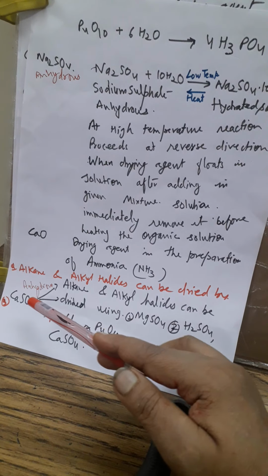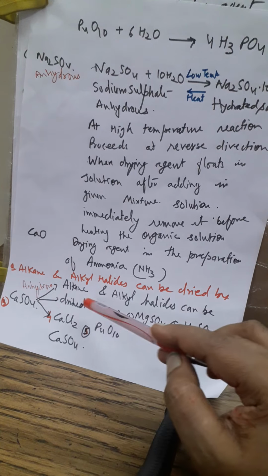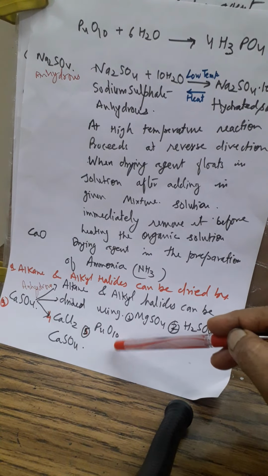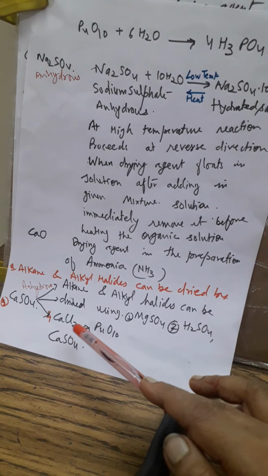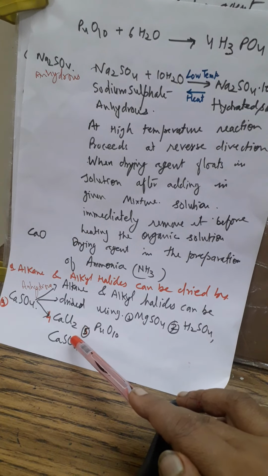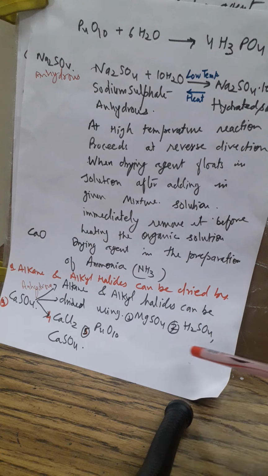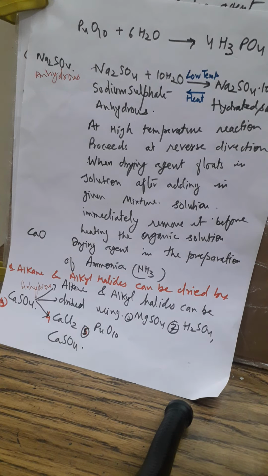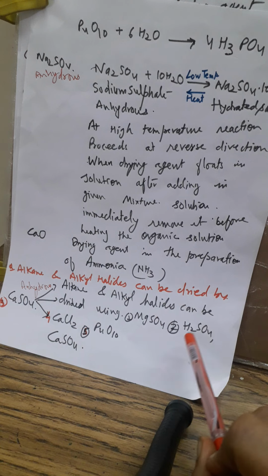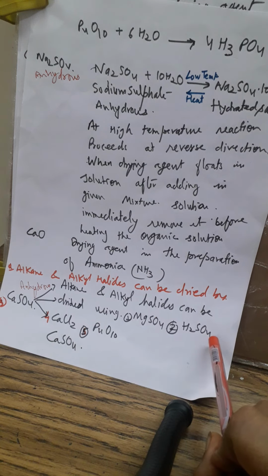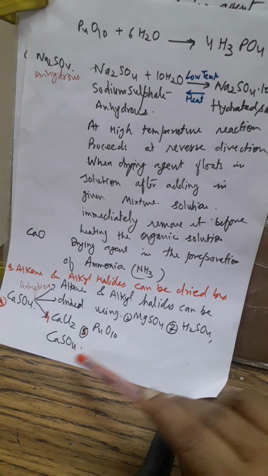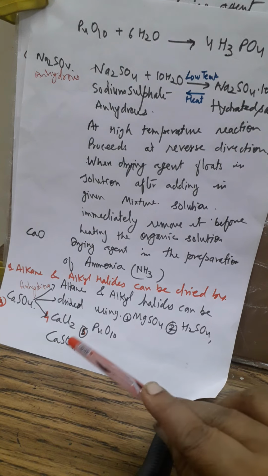Now some question can be like this also: alkane and alkyl halide, how can you dry them? So I have used five things here. See here, calcium chloride, P4O10 and H2SO4 come in almost every example, because I told you H2SO4 is a drying agent as well as a dehydrating agent, along with MgSO4 and CaCl2.